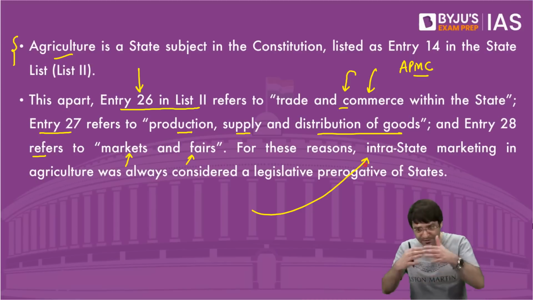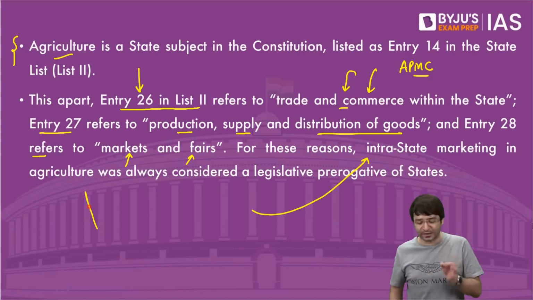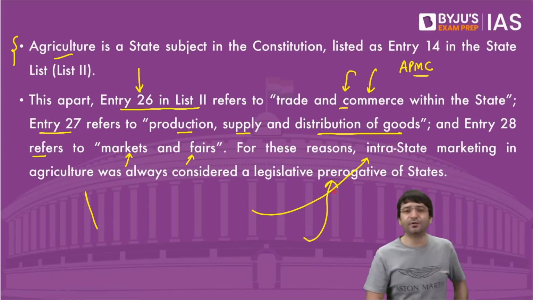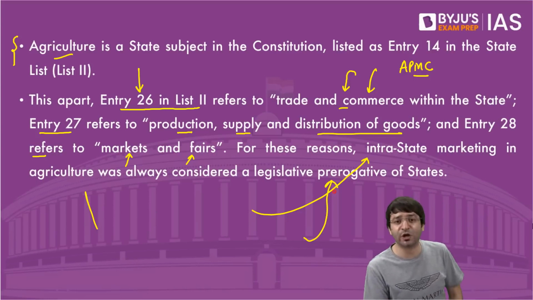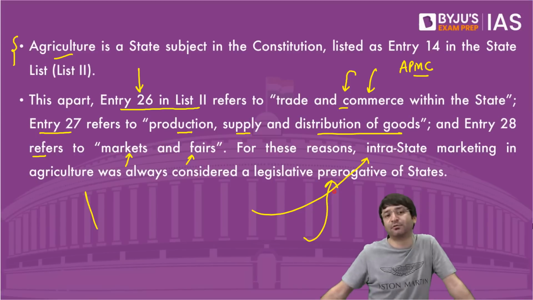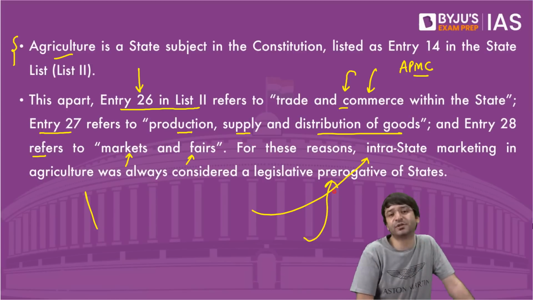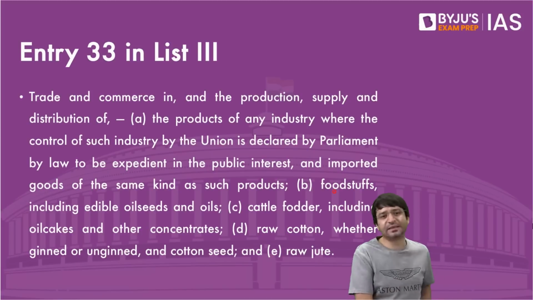intrastate marketing, that means marketing in agriculture within the state, was always considered to be the legislative prerogative of the states, under the genuine legitimate domain of the states. So was Parliament wrong in passing the 3 laws? Was Parliament incompetent in passing these laws, because that was under the legislative competence of the state legislatures? No. Why? Because we have entry 33 in list 3.